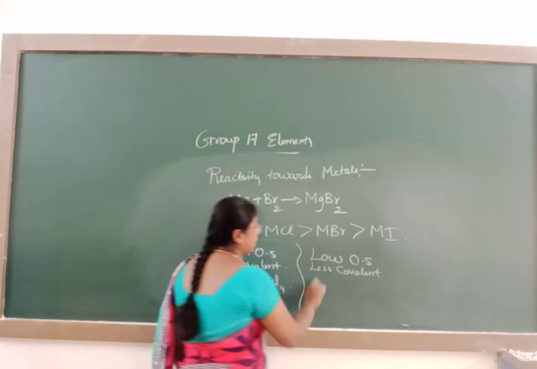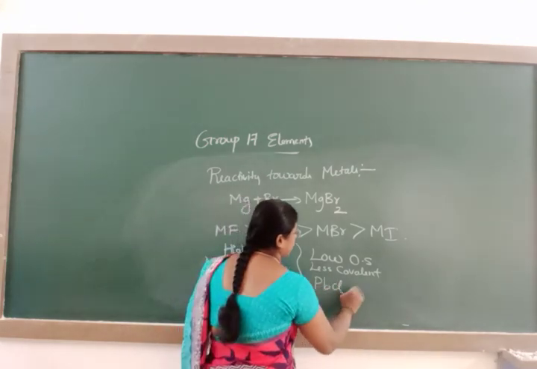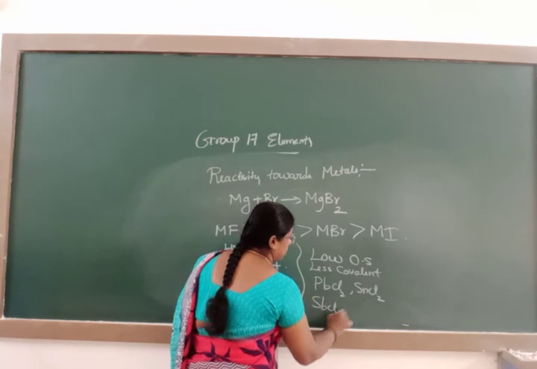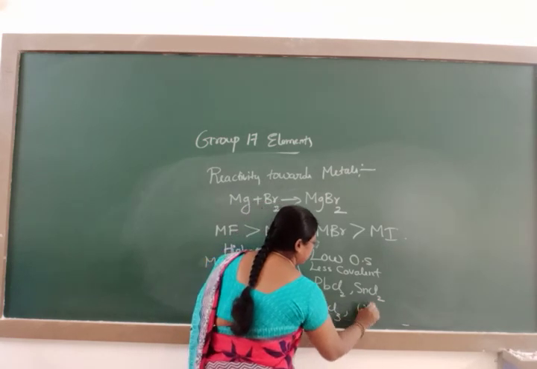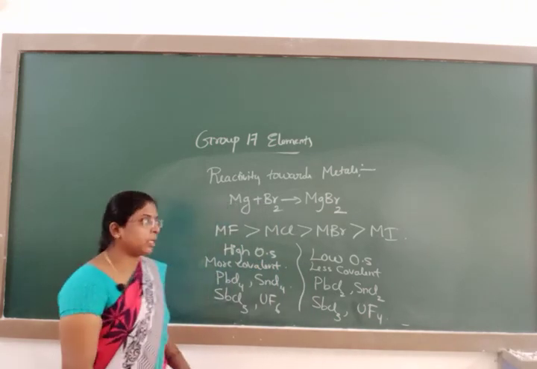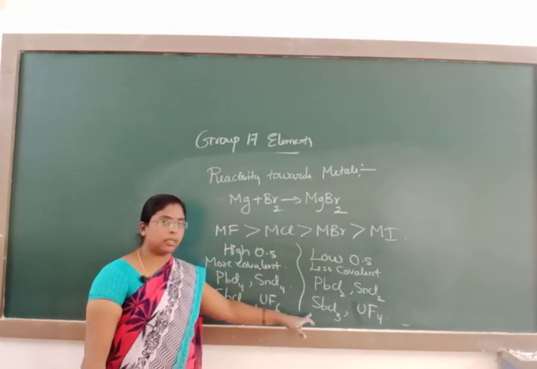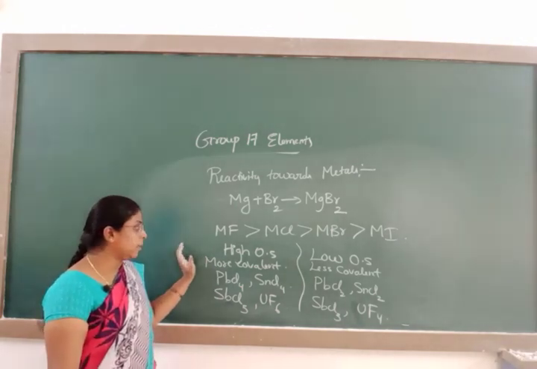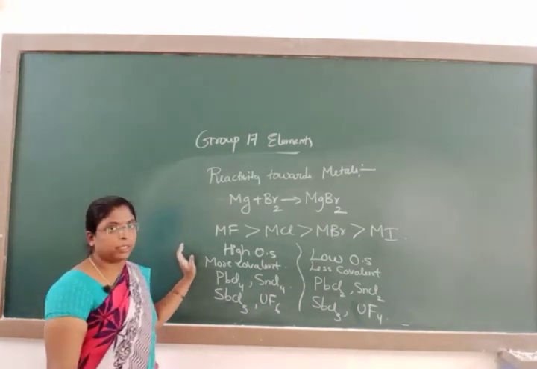Low oxidation state halides are like PbCl2, SnCl2, SbCl3 and UF4. Low oxidation state metallic halides are less covalent in nature. High oxidation state metallic halides are more covalent in nature.